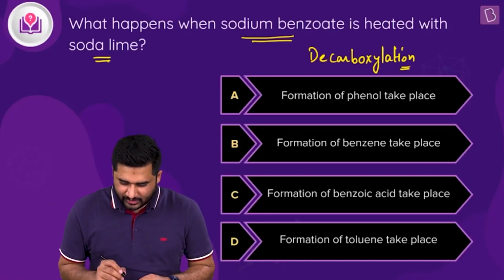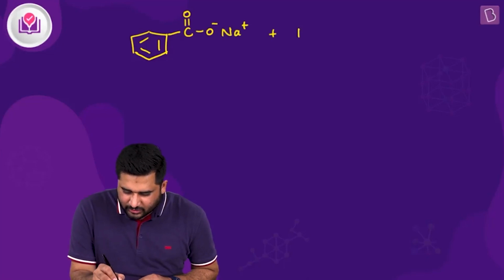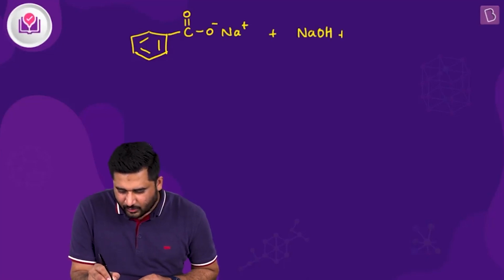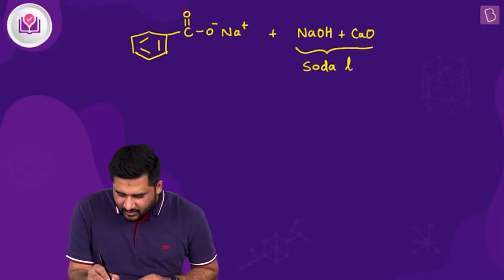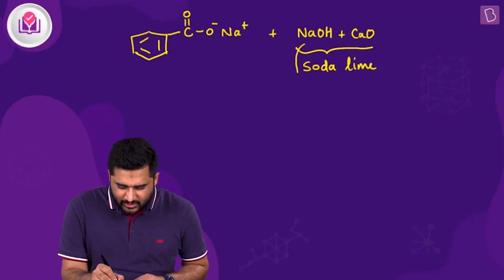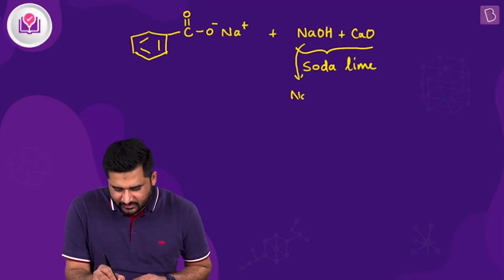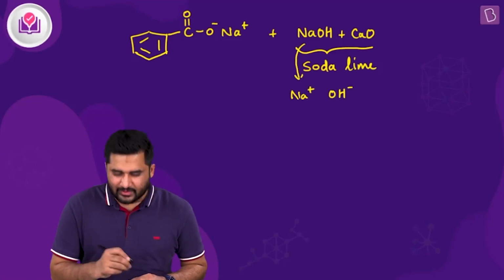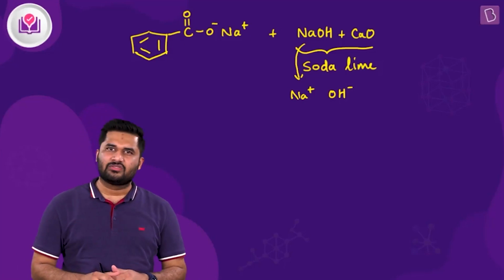All right. So now you can see we have sodium benzoate. So sodium benzoate is like this. You can see it is the sodium salt of benzoic acid. Now it is made to react with soda lime, which is nothing but a mixture of NaOH and CaO. All right, this together is called soda lime. So now what happens is, you can see clearly here this NaOH will give Na+ and OH-, isn't it? Absolutely, it will give Na+ and OH-.